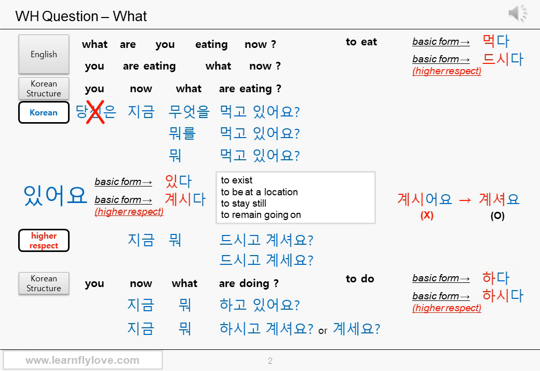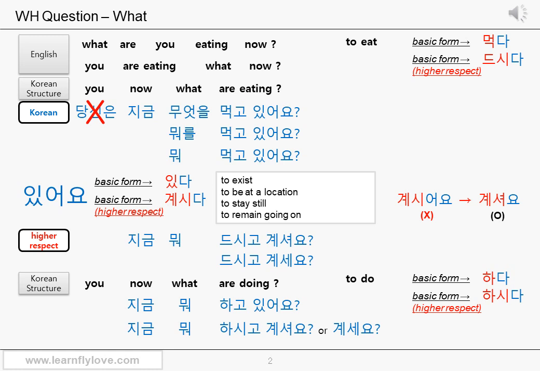Of course, you can use these higher respect forms for declarative sentence too, so you are learning a lot of things without realizing it, okay? How about the question, what are you doing? Which is one of the most frequently asked questions in the world. Can you make the sentence? You, now, what, are doing. Now, 지금, what, 뭐, are doing. 하고 있어요? 지금 뭐 하고 있어요? 지금 뭐 하고 있어요? How to turn this sentence into a higher respect form.